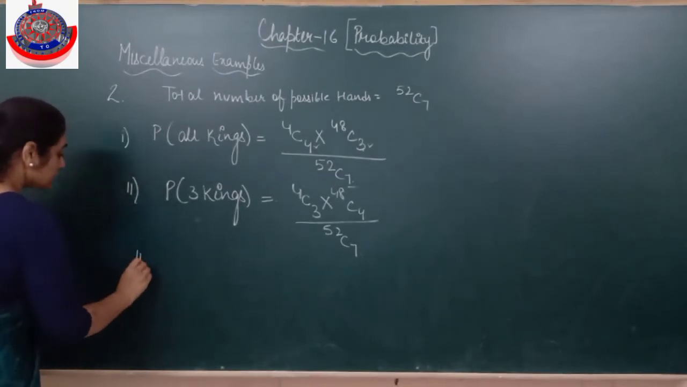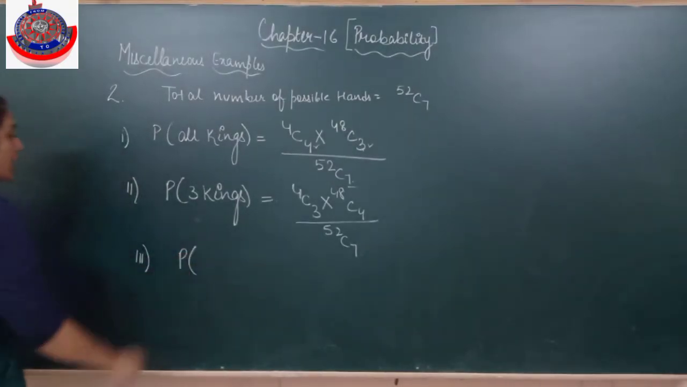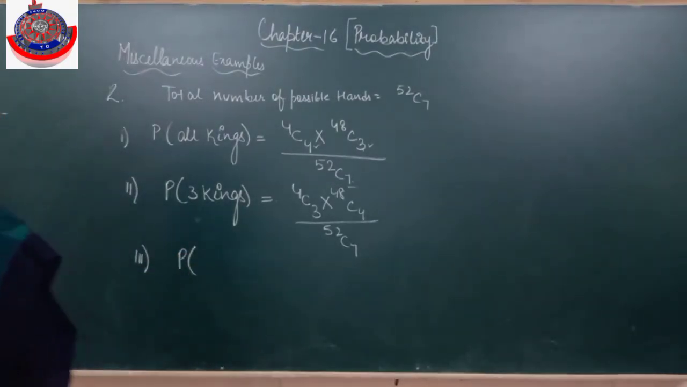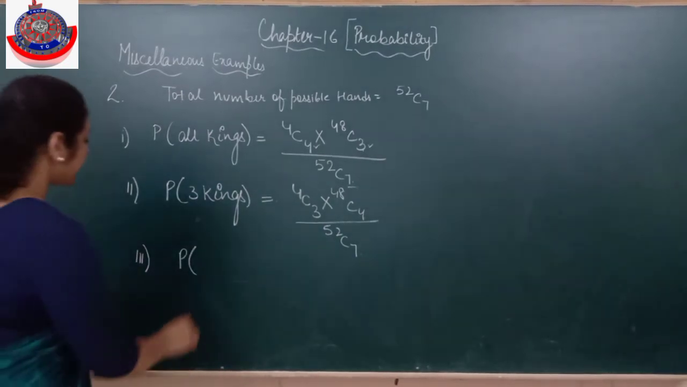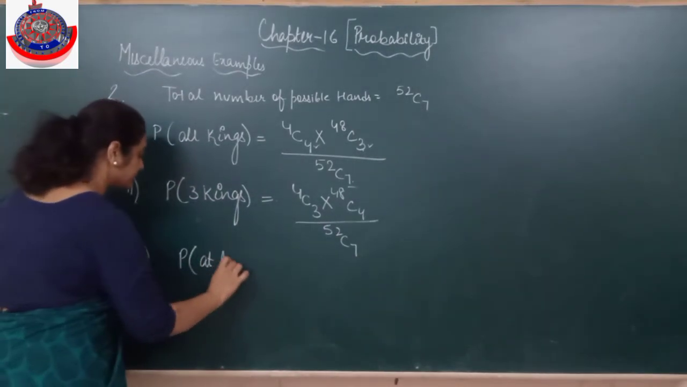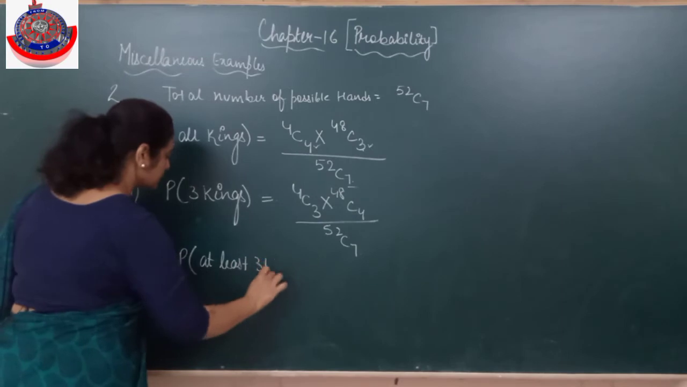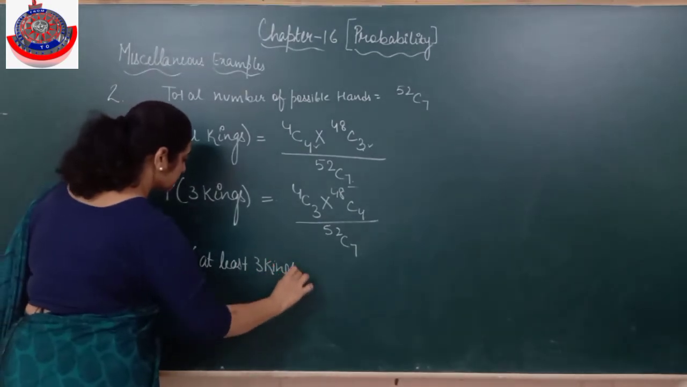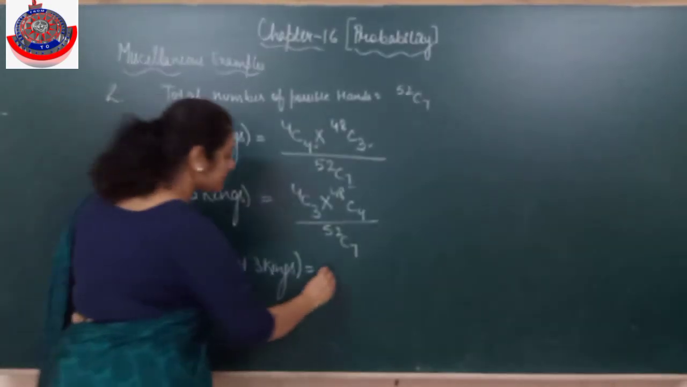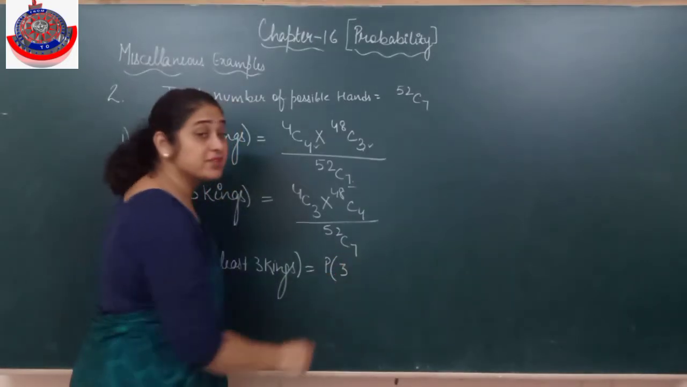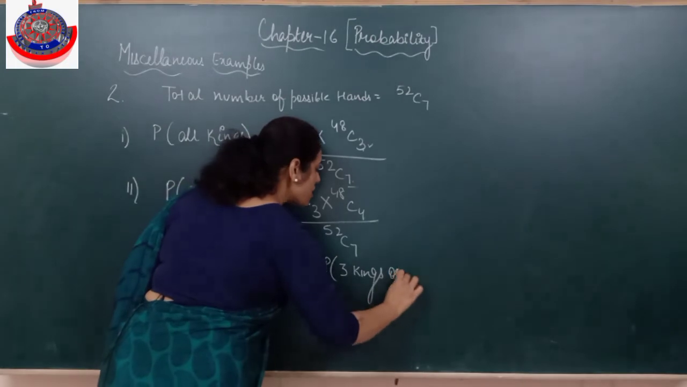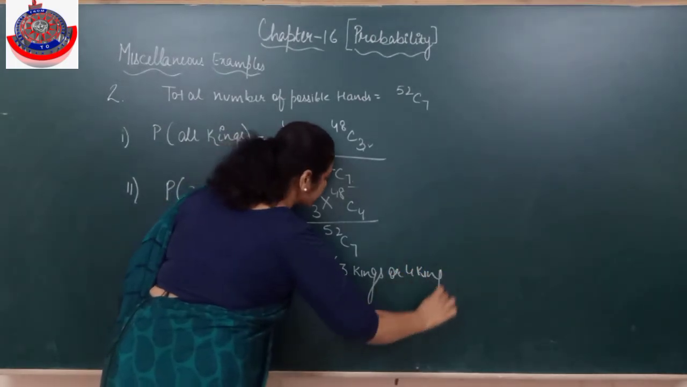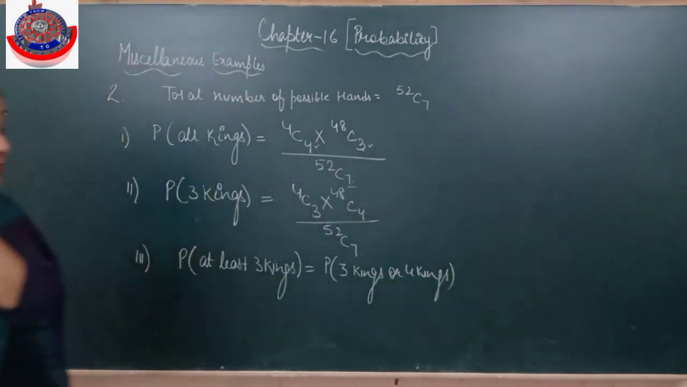Clear? The third part is: out of the 7 cards, at least 3 kings. What does it mean? At least 3 kings means a minimum of 3 kings. That means 3 kings and 4 kings. Now 5 kings do not exist; if there were, 5 would also be possible.